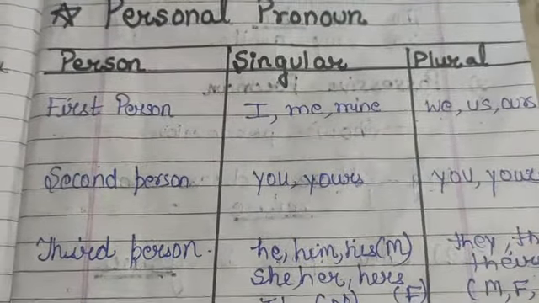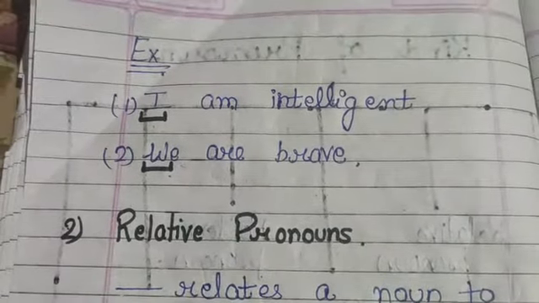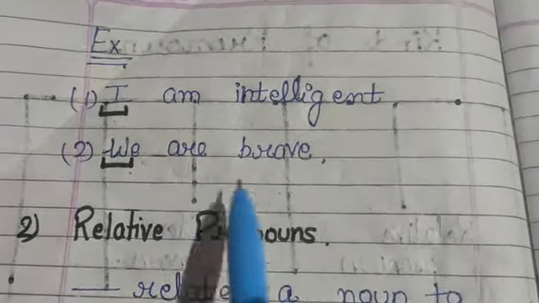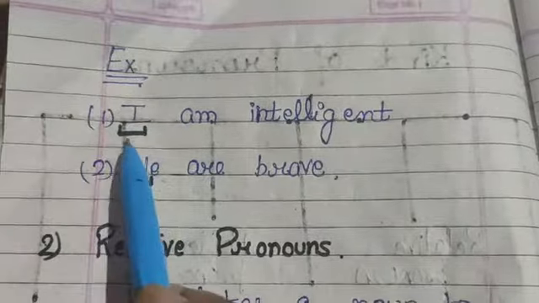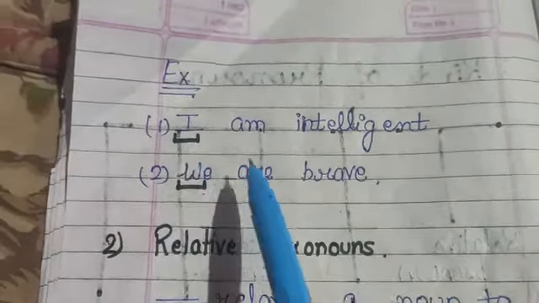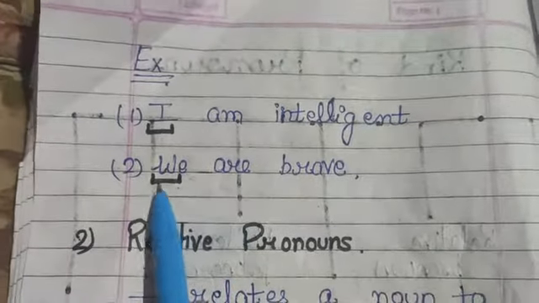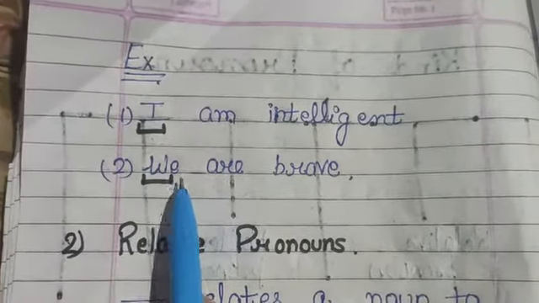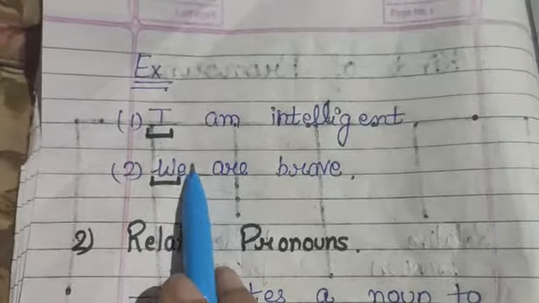whether it is masculine, feminine or neuter. For example, I am intelligent. Here the pronoun I refers to a personal pronoun and it's used for first person. We are brave. Here the pronoun we refers to first person, but it's used as plural over here.